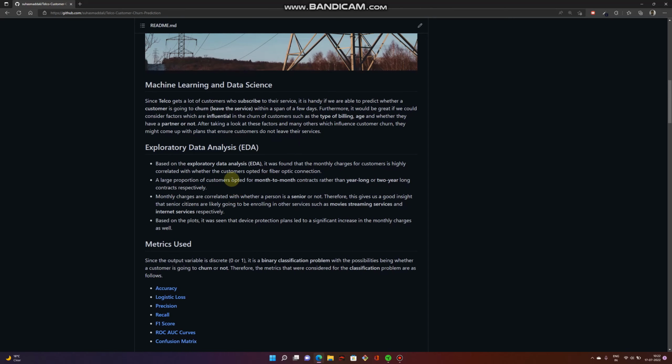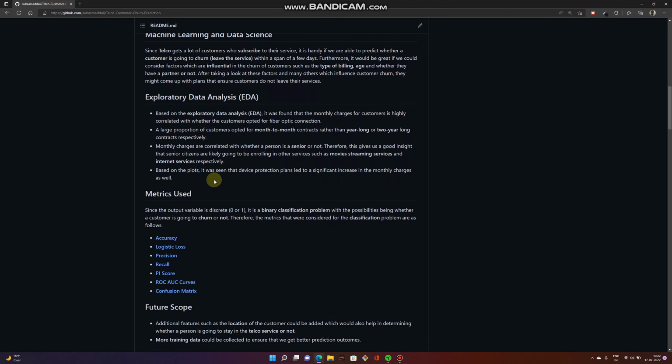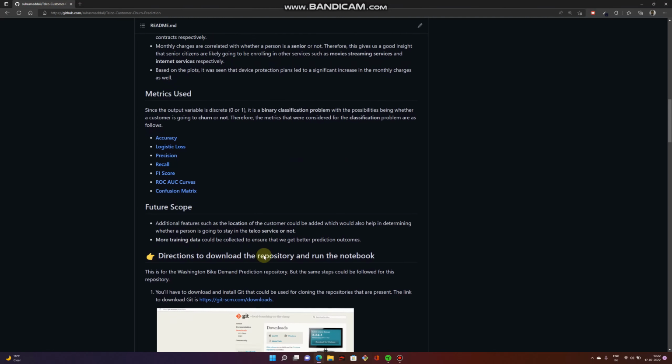The first step would be to perform the exploratory data analysis. We have taken a lot of metrics like accuracy, logistic loss, precision, recall, F1 score, ROC and AUC curves, and also the confusion matrix. The future scope of this project would be based on the location. If we were given the information about the location, we should also take that feature into consideration and then give the prediction. We can also take more training data to improve our model's predictions, and then we can say for a future customer whether they're going to stay in the service or not.